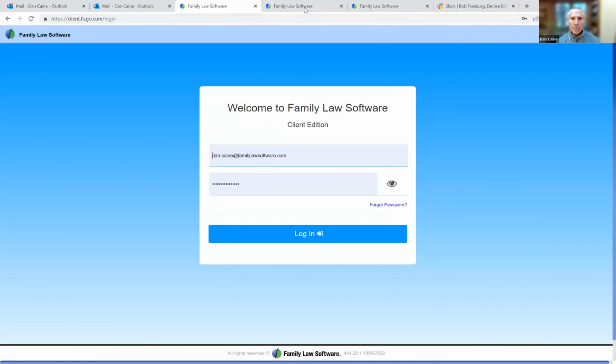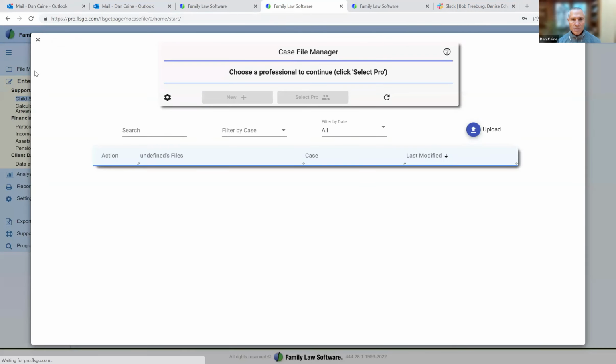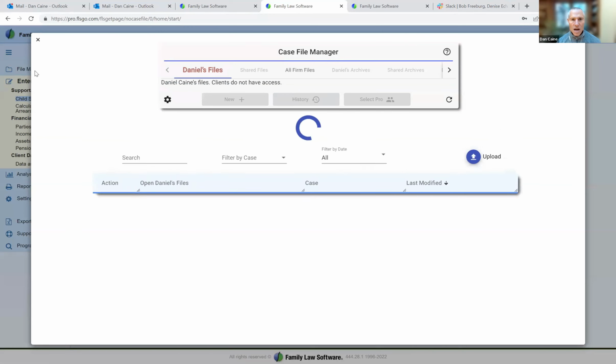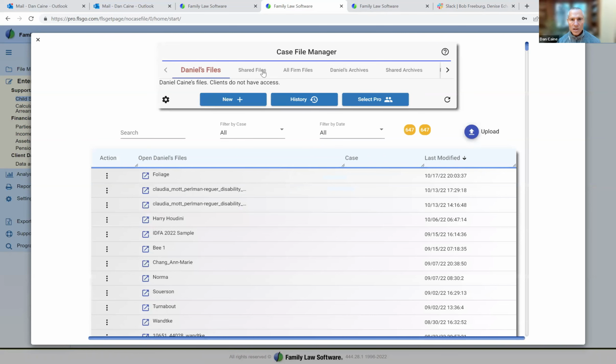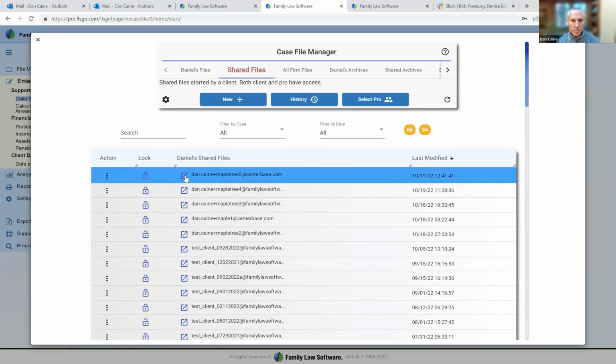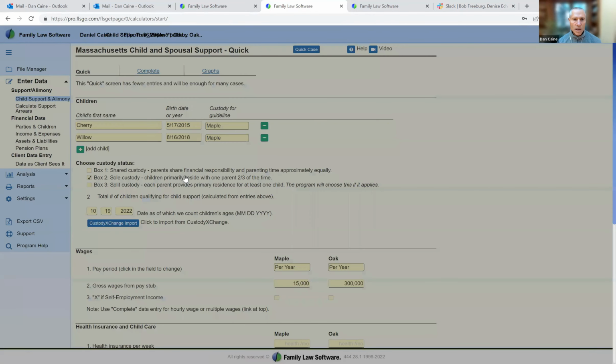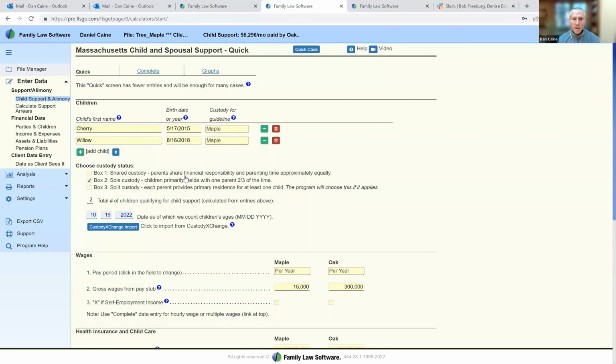And now I am Maple's attorney. I go into Family Law Software. I click File Manager. I go to my shared files, which is here. These are files that the client can open as well as I can open. And here is the file that Maple just created. I open it up and I see all the information that Maple just created.